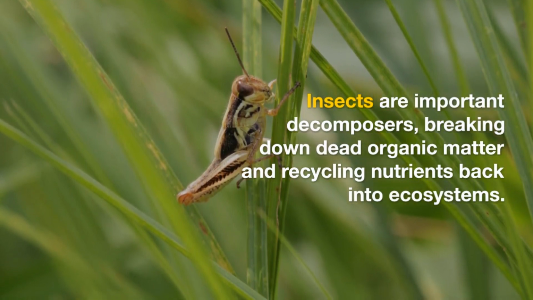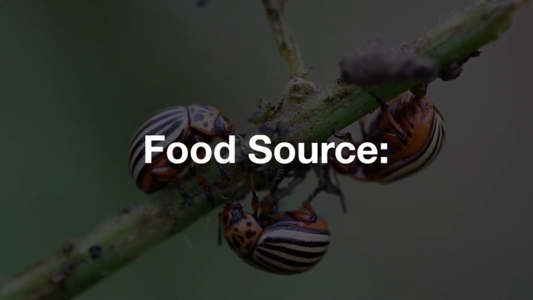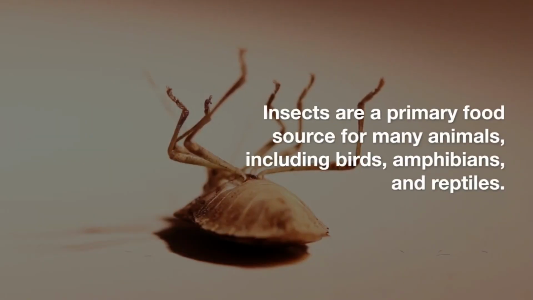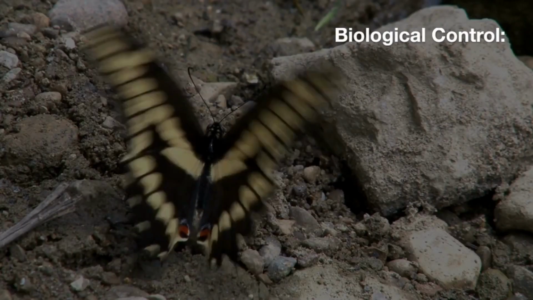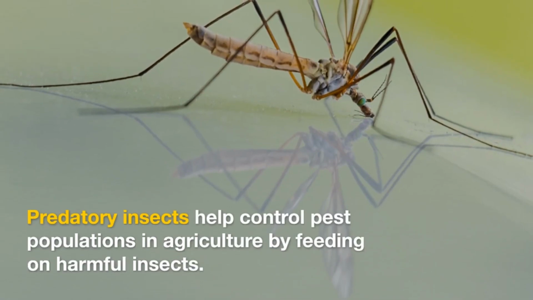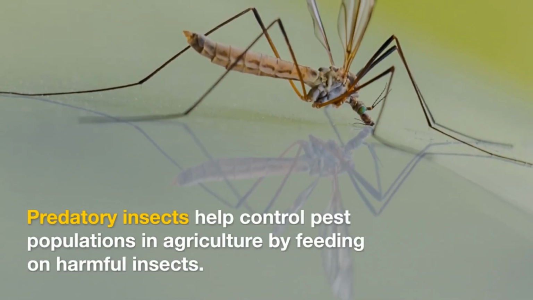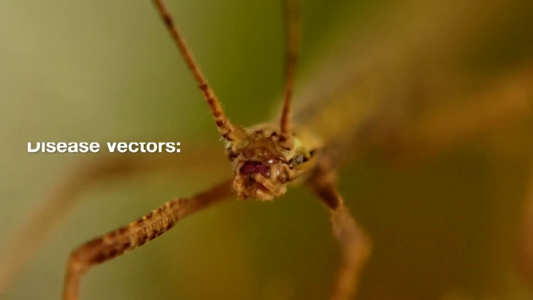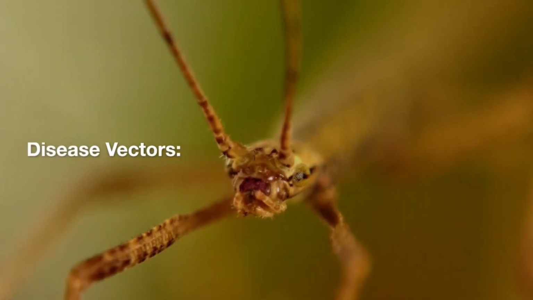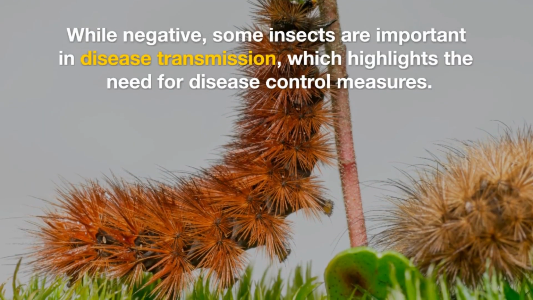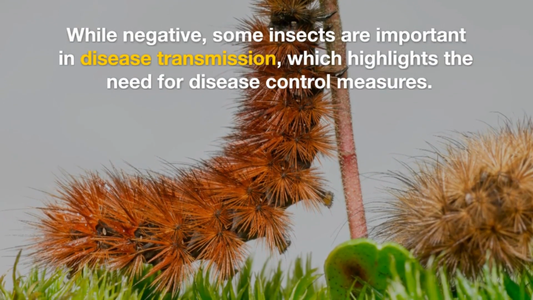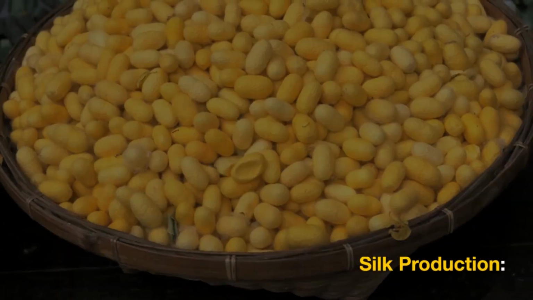Food source. Insects are a primary food source for many animals, including birds, amphibians, and reptiles. Biological control. Predatory insects help control pest populations in agriculture by feeding on harmful insects. Disease vectors. While negative, some insects are important in disease transmission, which highlights the need for disease control measures.